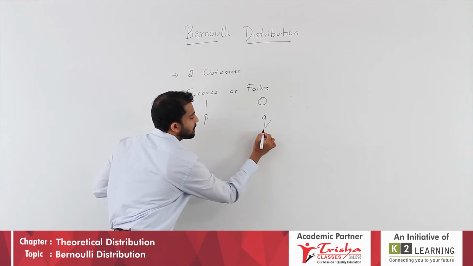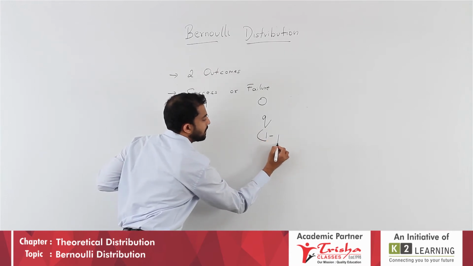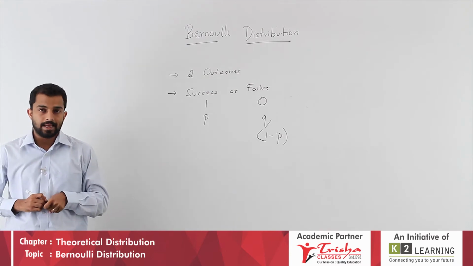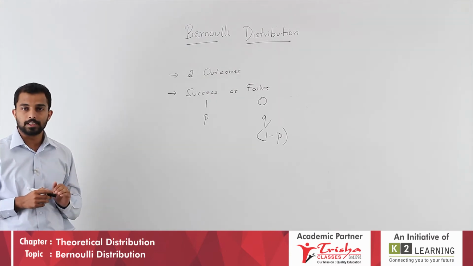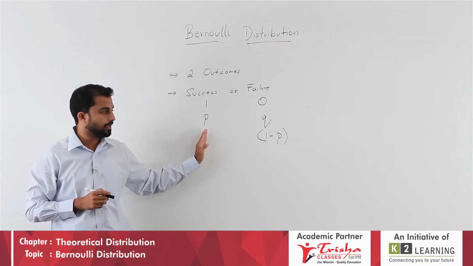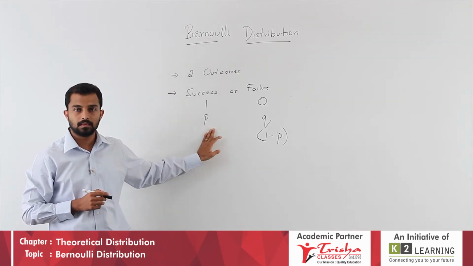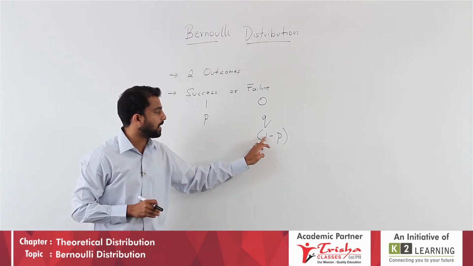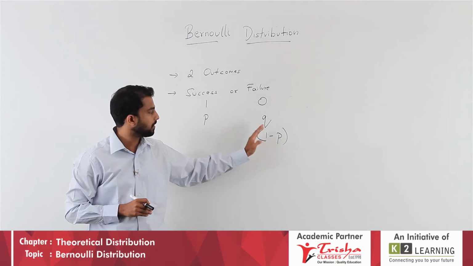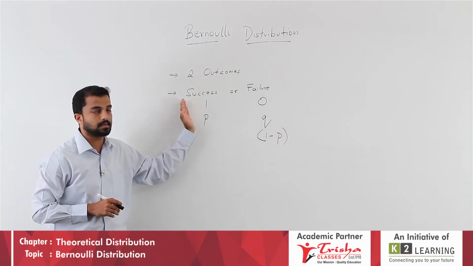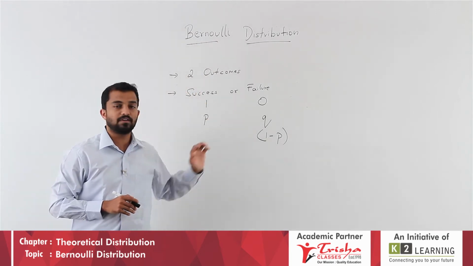Q is nothing but 1 minus P. Say somebody tells you that the probability that it will rain today is 0.3, then the probability that it will not rain today is 1 minus 0.3, which is 0.7. This is called success and this is called failure.